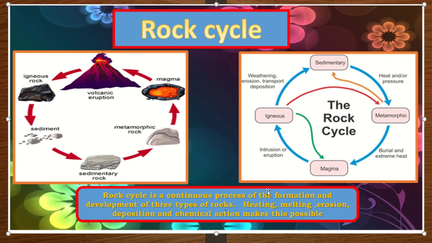A rock cycle is a continuous process of the formation and development of three types of rocks: heating, melting, erosion, deposition, and chemical action make this possible. These are the processes involved in it, because of sunlight, heating, and melting. See, it melts, right? When we burn a candle, it melts. Because of the heat only, it melts.